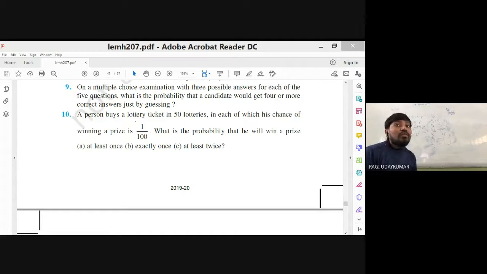And guessing 4 or more correct: that is nothing but probability of x equal to 4 plus x equal to 5. X equal to 4, x equal to 5, easily you can do it. Probability with n equal to 5, because 5 questions are there. That's why you take 5.